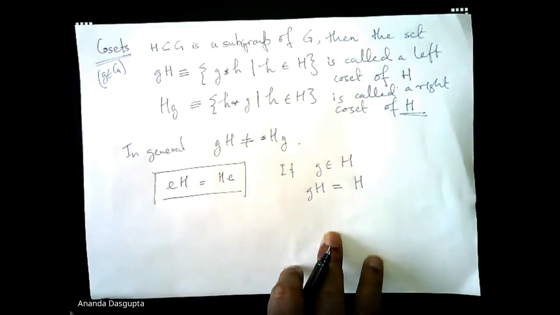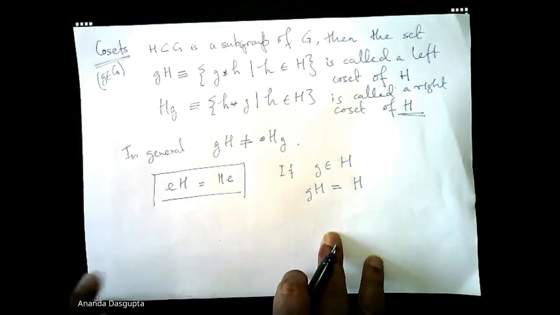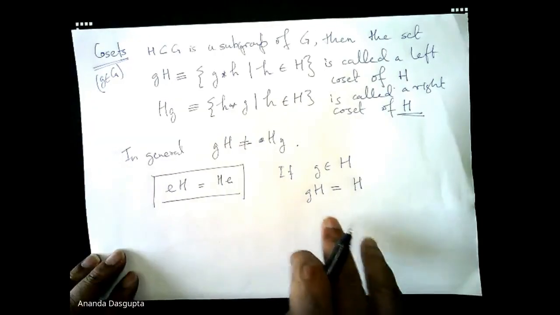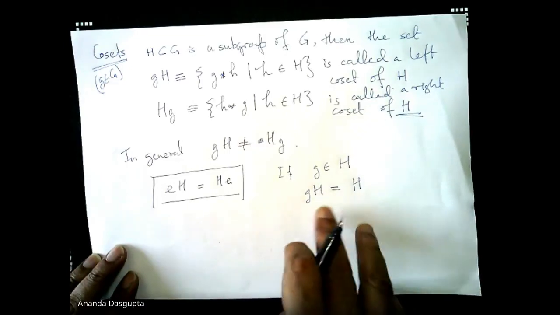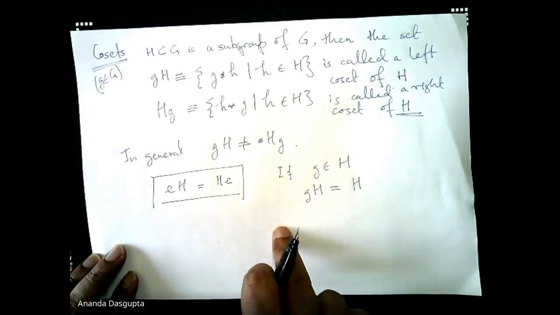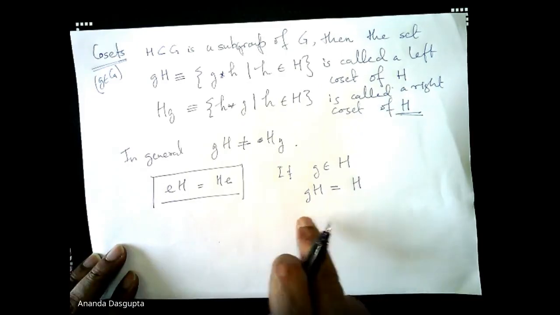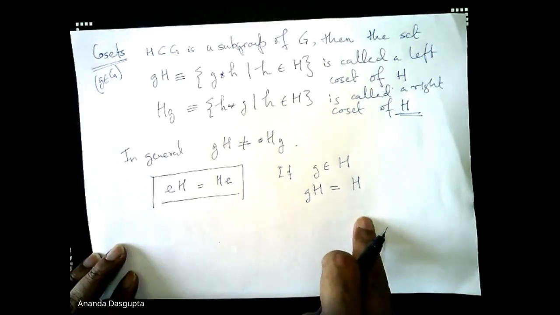Right? How would you prove that? So I need an answer from some of you or one of you. Rearrangement theorem. Yeah. The point is, one thing we can always see is that gH has to be a subset of H. That's easy in this case, because there you are multiplying two elements of H. g is an element of H, and whatever you pick from capital H is also an element of H. So when you multiply two elements of H, you're definitely going to get an element of H. So gH is definitely a subset of H.